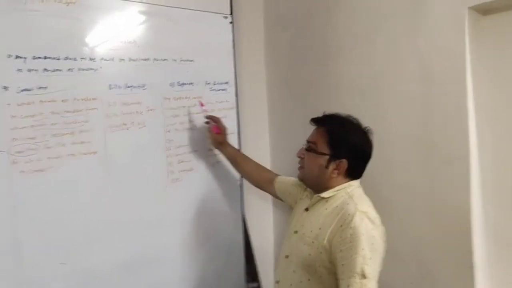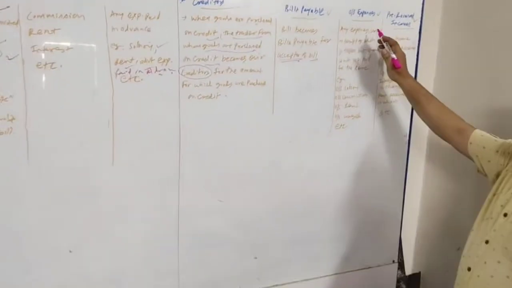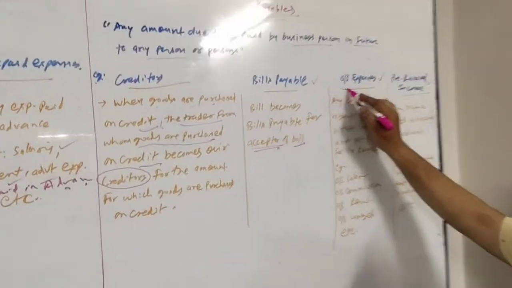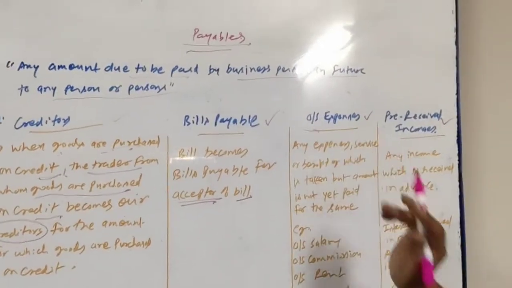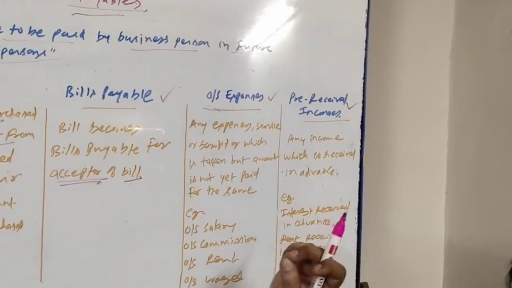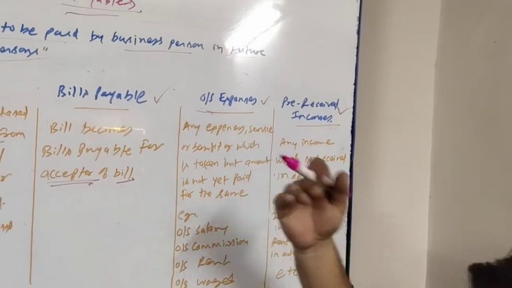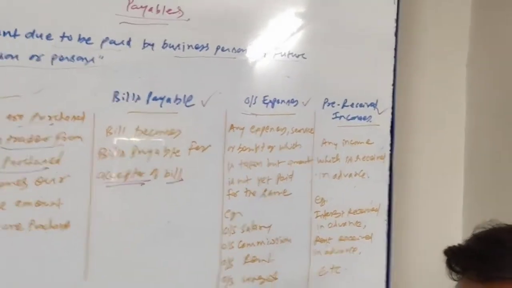Next one, outstanding expenses. As we know, outstanding means yet to be paid. That is the amount whose benefit is already taken, the service is already taken, but the amount has not been paid yet, which will be paid off in the upcoming future.